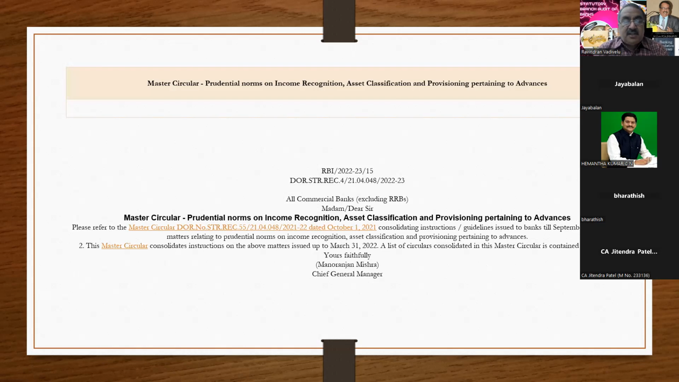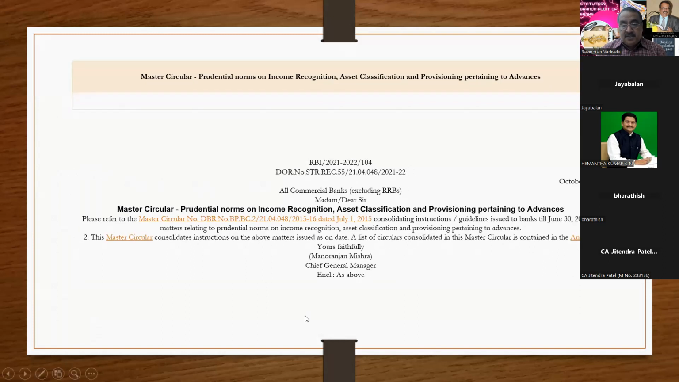Yesterday itself, I shared these circulars with you. I think you would have received them in your mail. This contains some 77 or 87 pages. Based on this, you have to do it. This is the base circular. Hereafter, for the year ending 31/3/23, you have to do the NPA working based on this master circular. After completion of this presentation, if you go through the circular, you will easily understand all the provisions.